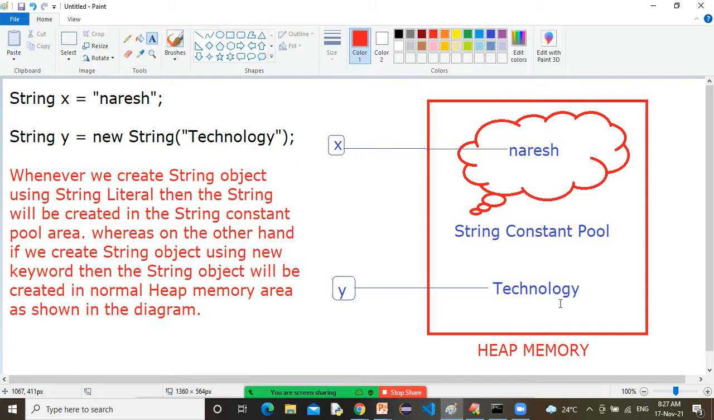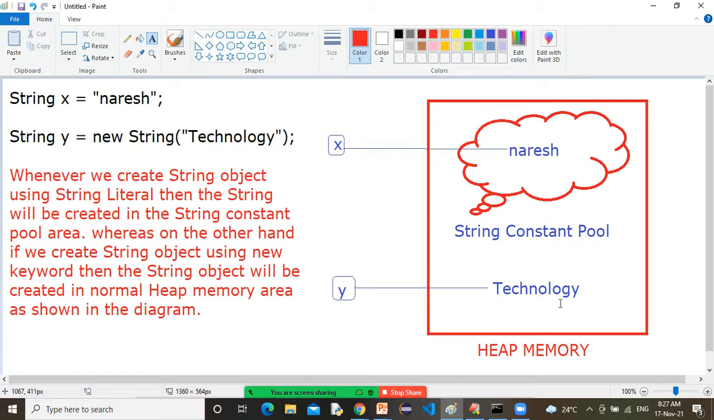Automatic memory management means what? There is a concept called garbage collector in Java. What is the garbage collector doing? Garbage collector automatically collects the unused objects. Listen very carefully. What are unused objects?